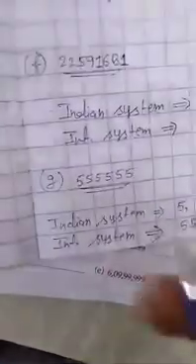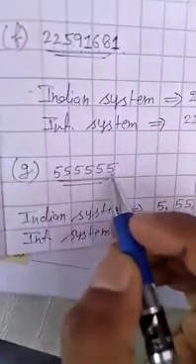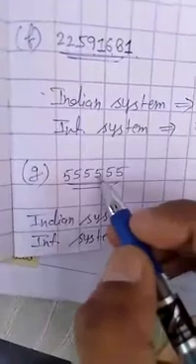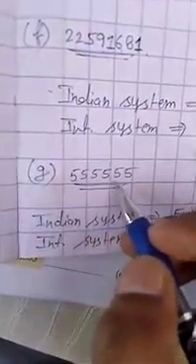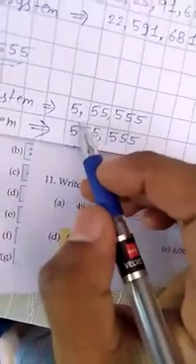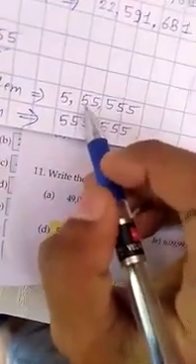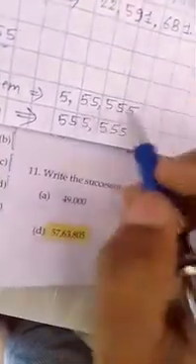Now we will do question number G. Question G is 555555. In the Indian system we will read ones, tens, 100, 1000, 10,000, lakhs. So this is 5,55,555. We write a comma after 5 lakh, then 55, put a comma, then 555.